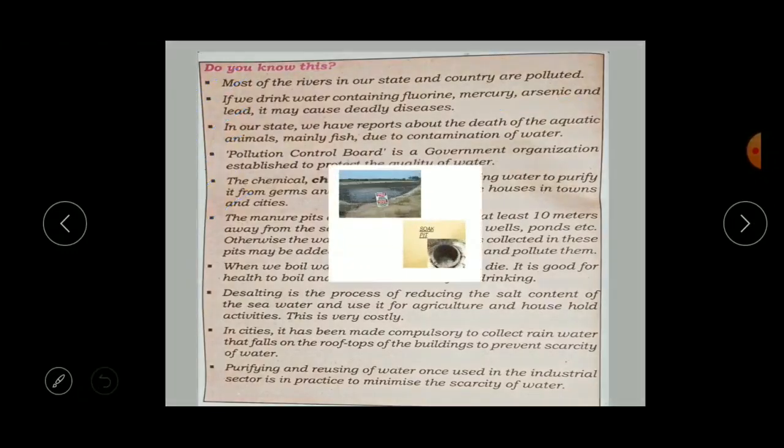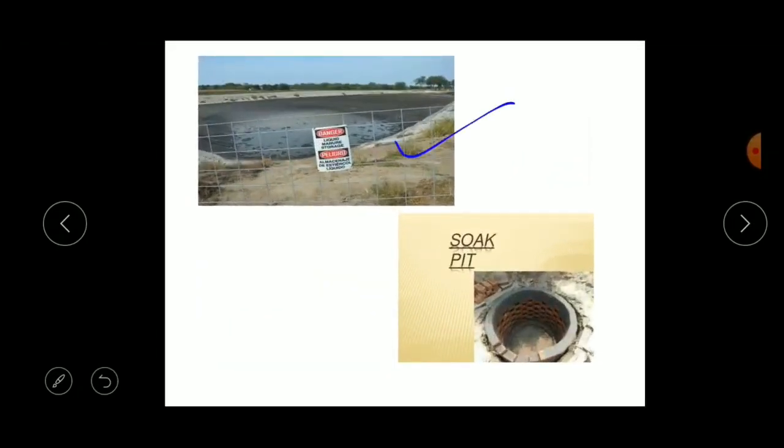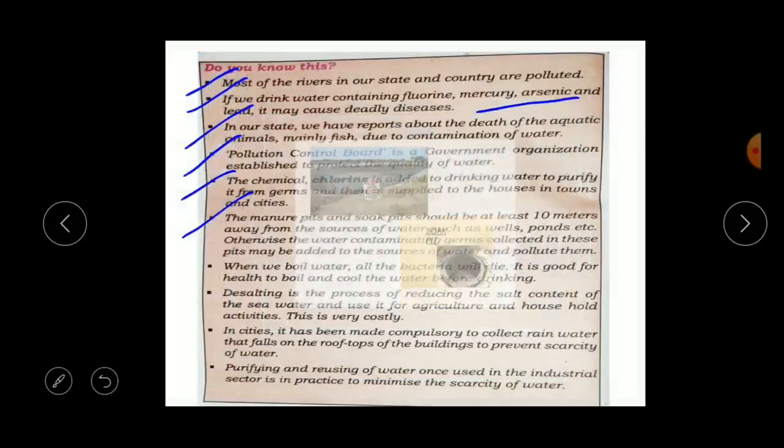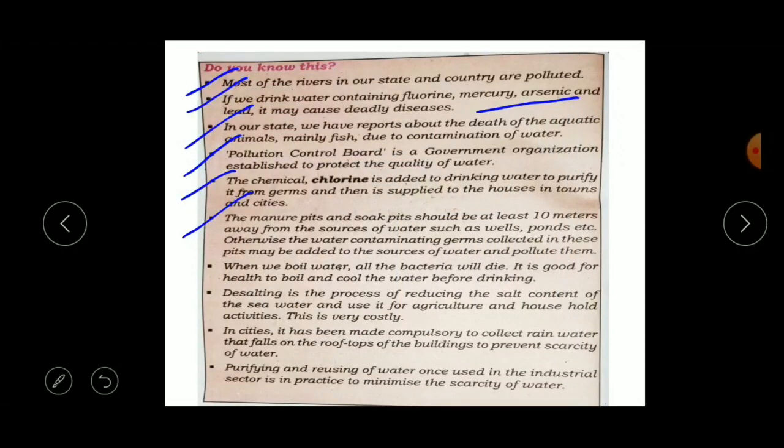So see here, these are called manure pits, right, which are used to prepare fertilizers. So the manure pits and the soak pits should be away from the water bodies, whichever they may be, wells, ponds, rivers, because they may mix with the water. So the manure pits or soak pits may mix with the water bodies and make them contaminated, and may pollute them, okay.